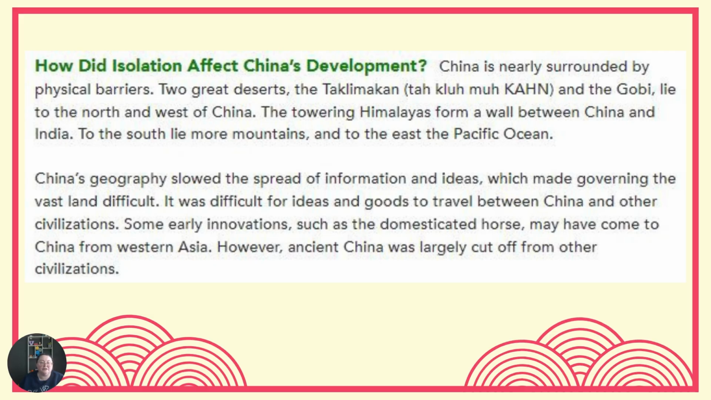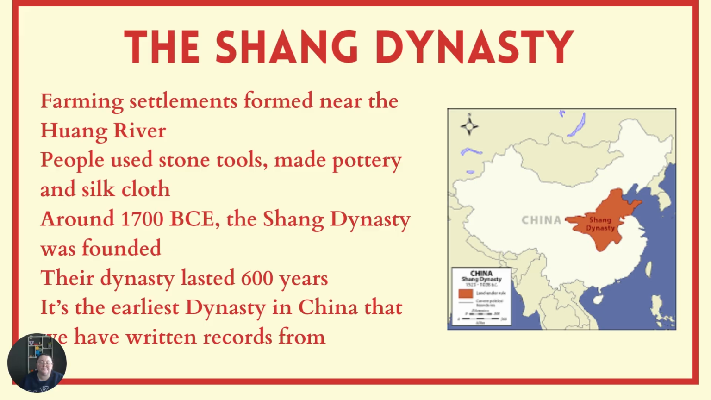China's geography slowed the spread of information and ideas, which made governing the vast land difficult. It was difficult for ideas and goods to travel between China and other civilizations. Some early innovations, such as the domesticated horse, may have come to China from Western Asia. However, ancient China was largely cut off from other civilizations.